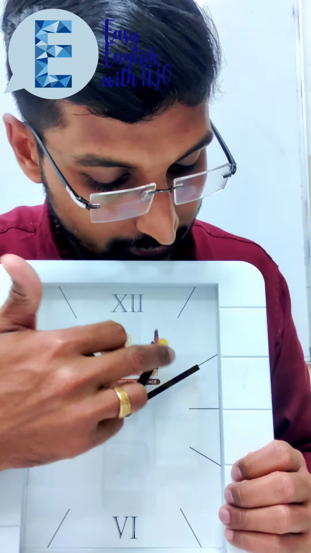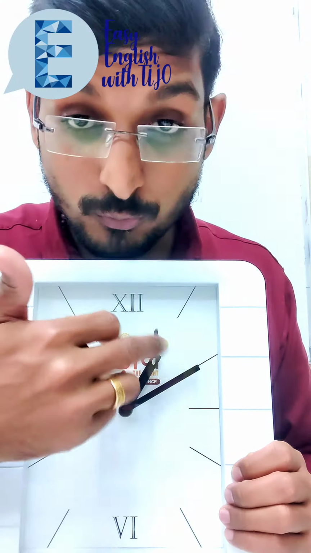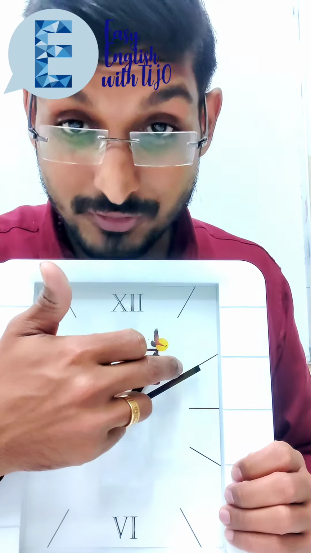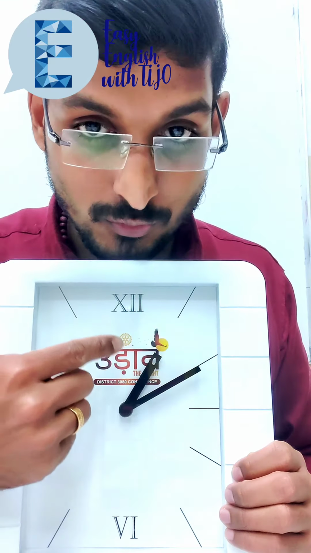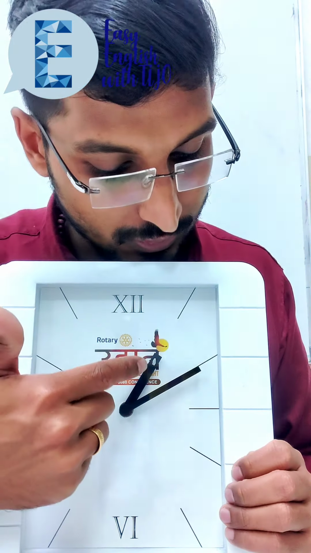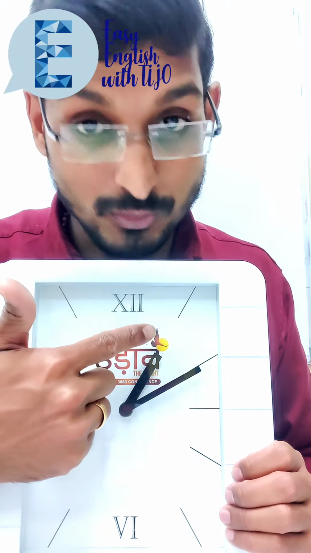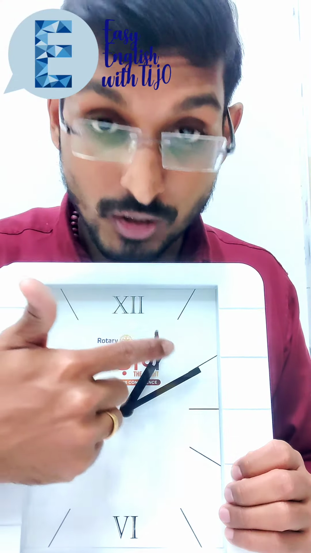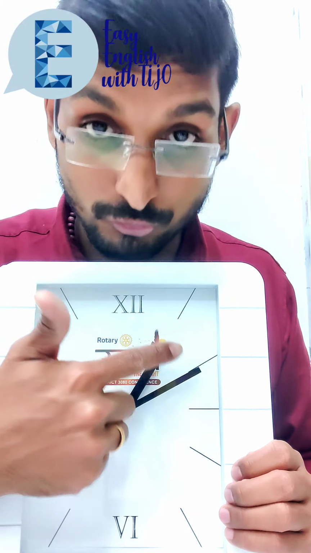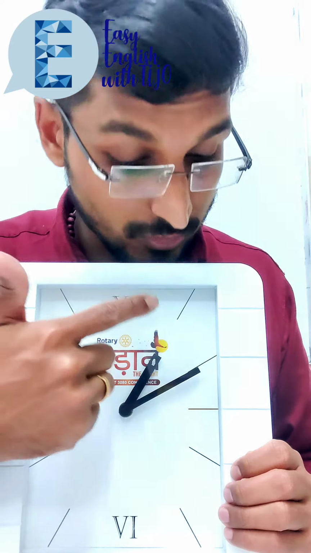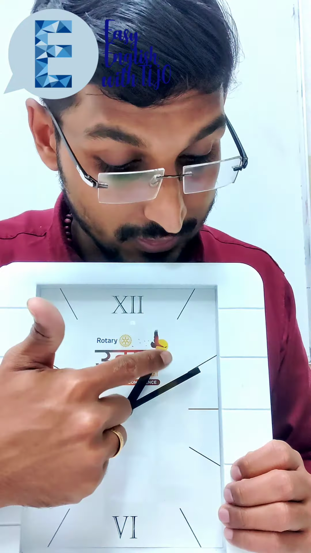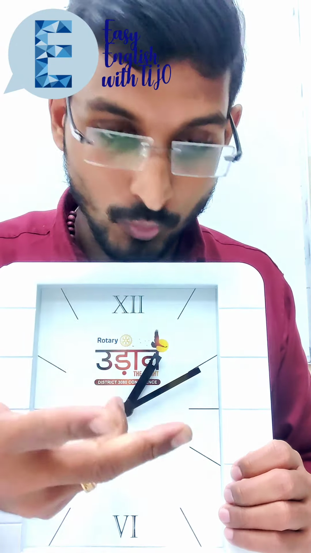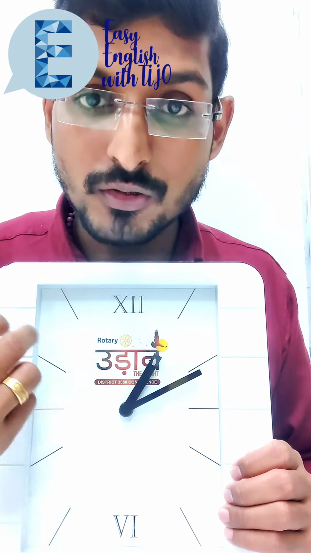So if you are saying that, instead of 1:10 you can use the word past, so you have to start with the 10 first. Okay, 10 past 1, or 10 after 1. So we have 1:01, 1:02, 1:03, 1:04, 1:05, 1:06, 1:07, 1:08, 1:09, then 10 past 1 or 10 after 1.